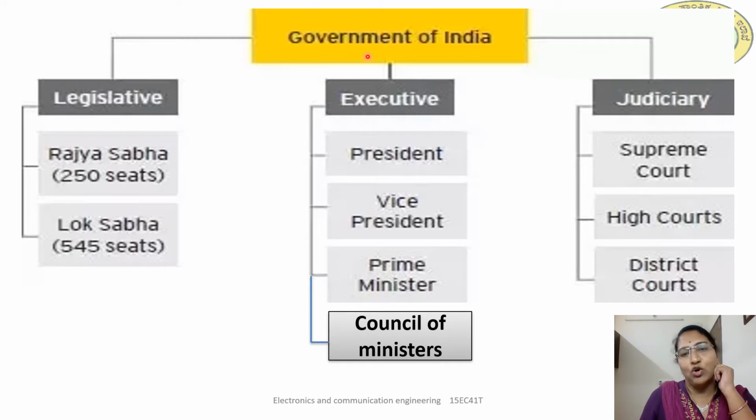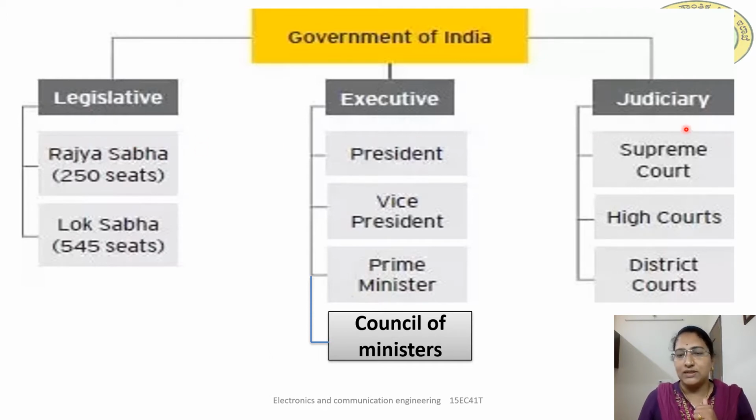As we know, the government of India has mainly three important organs: legislative, executive, and judiciary. The legislative makes the laws. In that, Rajya Sabha and Lok Sabha members make the law. That we call the legislative organ. Next comes the executive organ, which implements the laws. The main structure of the executive contains President, Vice President, Prime Minister and Council of Ministers. All together they execute the laws made by the legislative organ.